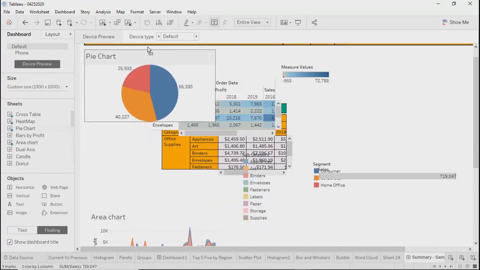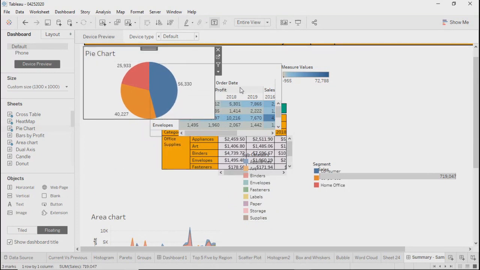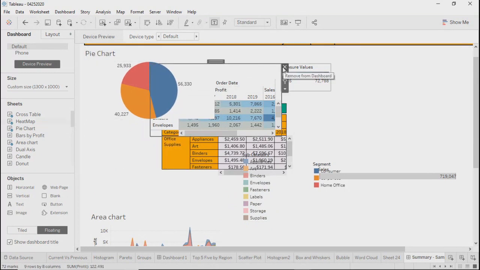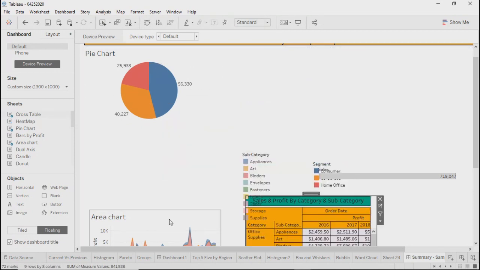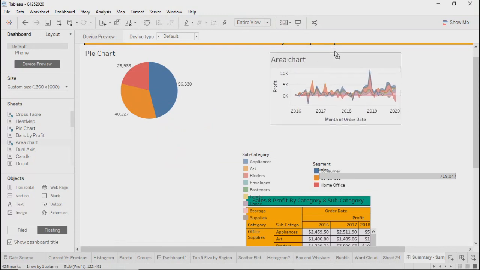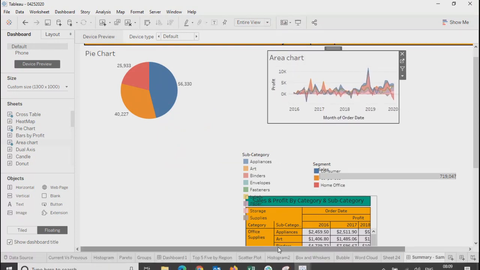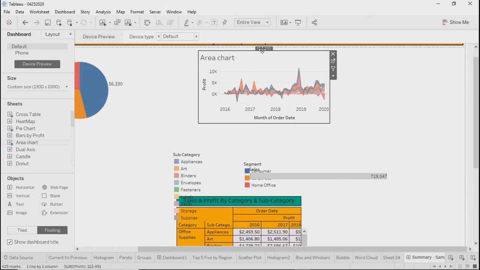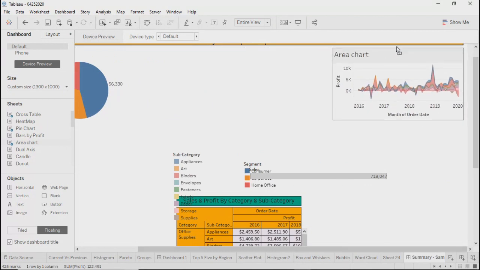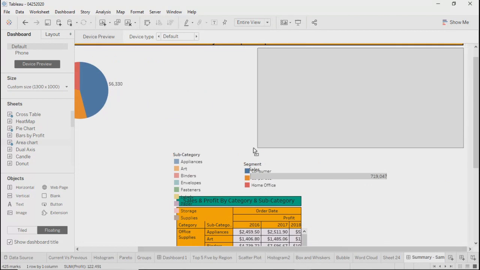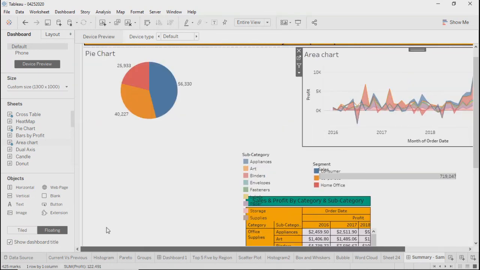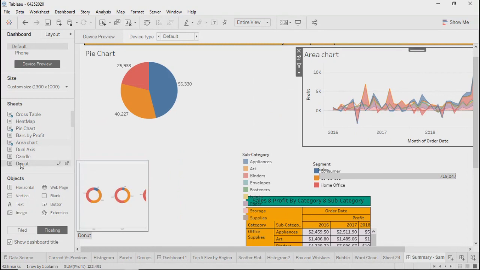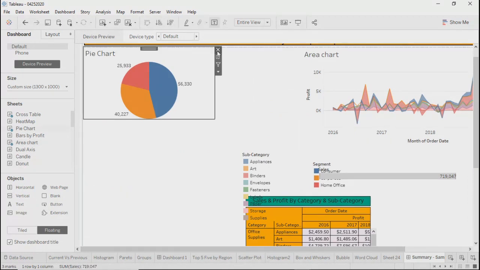So what I will do, I'll drag, let's say, pie chart over here. Then we can take maybe, let's say, area plot at this side. And in between, if you want, you can have any other chart. Okay, let's remove this pie chart and take donut.